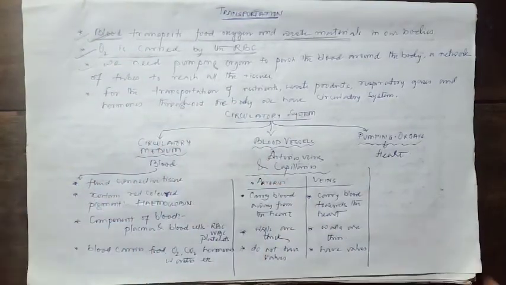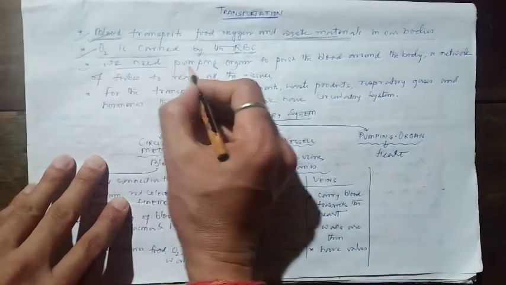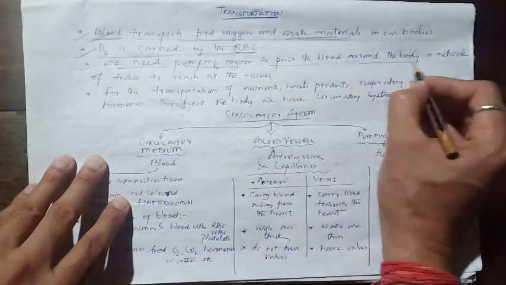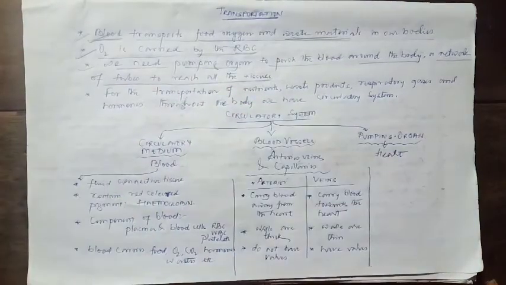Now, students, this blood should be transported. The blood should reach each and every part of our body. Now, to make this blood reach each and every part of our body, there should be something that pumps the blood. So we need a pumping organ to push the blood around the body, and a network of tubes to reach all the tissues. The pumping organ will create the pressure that can push the blood to different parts. But to run the blood, we need vessels, pipes, tubes.